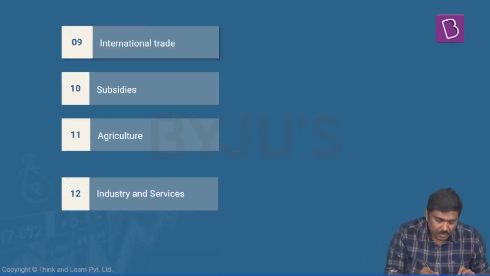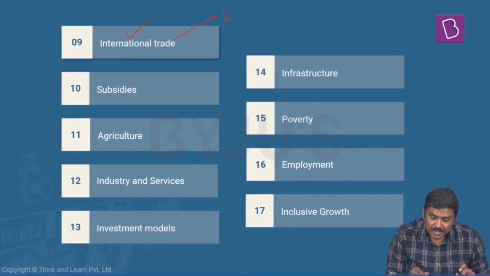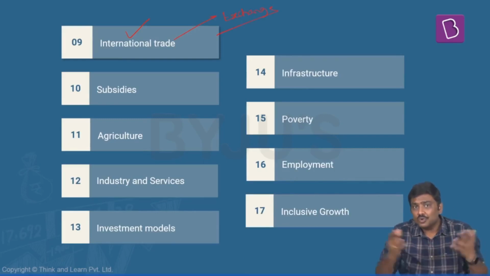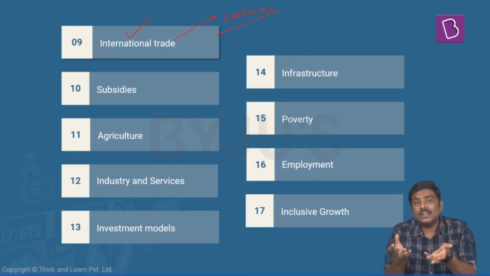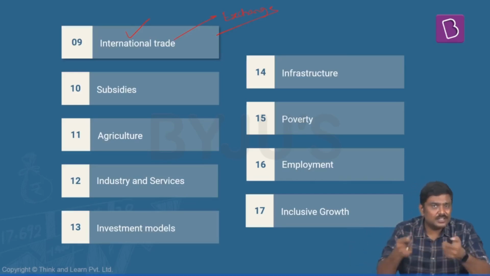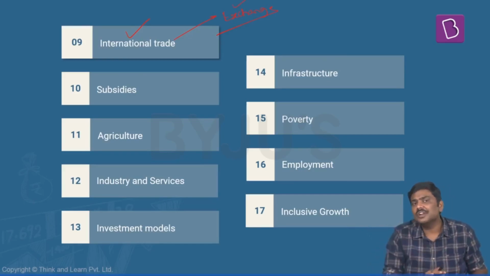And once we are done with this, we'll go to international trade. Under international trade, we'll discuss exchange rate, very very important. How the value of a dollar against rupees is determined, right? And what is the impact of, let's say, a change in the value of the rupee against foreign currencies such as a dollar? How the RBI plays an important role in determining or in stabilizing the exchange rate in India. We'll discuss all of these particular concepts.